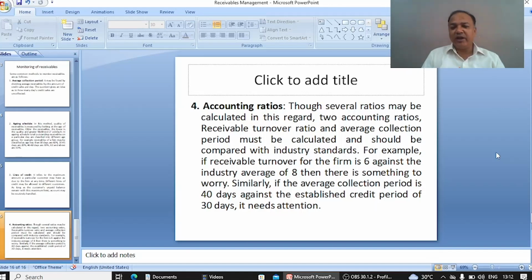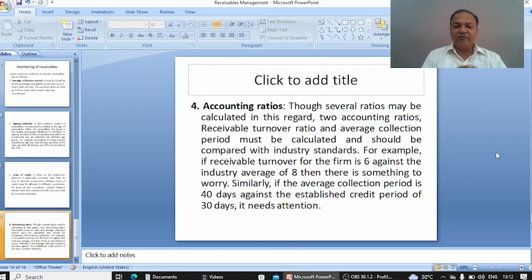And what does taking care of it mean? It means in the industry, different organizations are not making too much credit sales, but we are making more credit sales and we have more average debtors in comparison to other organizations.